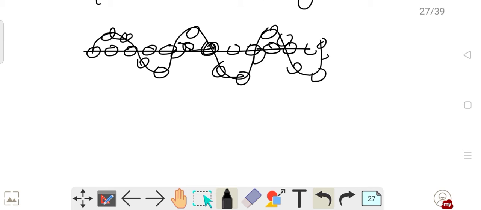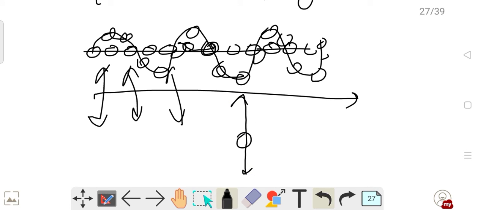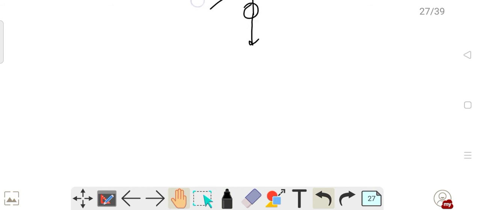That means with time the position of these particles will be varying in space. Now these particles are not moving along, I agree, but they are vibrating about their positions. Whenever they are vibrating, they are either moving up or moving down, so the position of the particle is varying. So they vary with respect to space and with respect to time too. So that function is denoted like this.